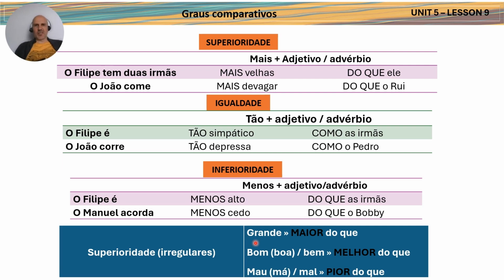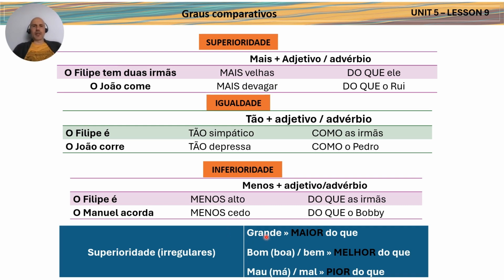It doesn't work. And in Portuguese, when using these adjectives in superioridade, it's the same logic. So if you're going to say mais grande, using mais with grande, it doesn't work. It works with all the other adjectives, or almost all of them, mais velhas, mais altas, mais gordas. But mais grande, that doesn't work. It doesn't work in English, more big. It doesn't work in Portuguese, mais grande.